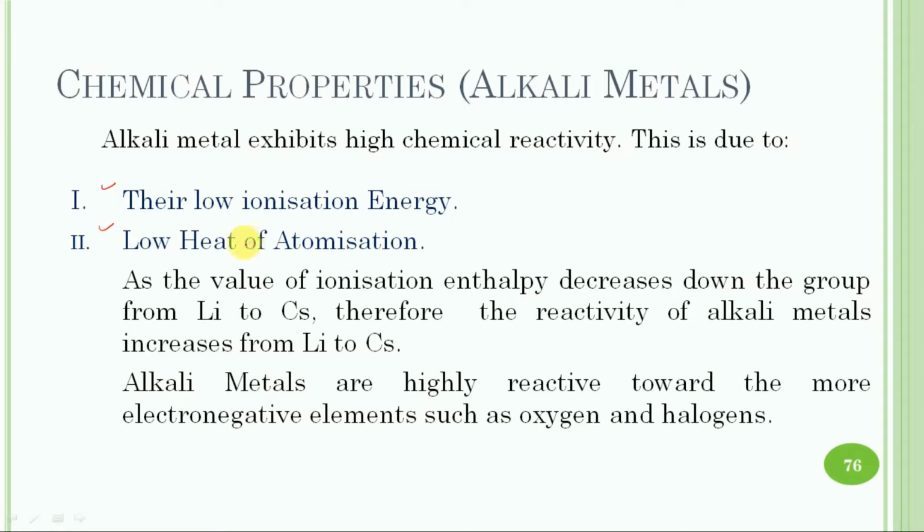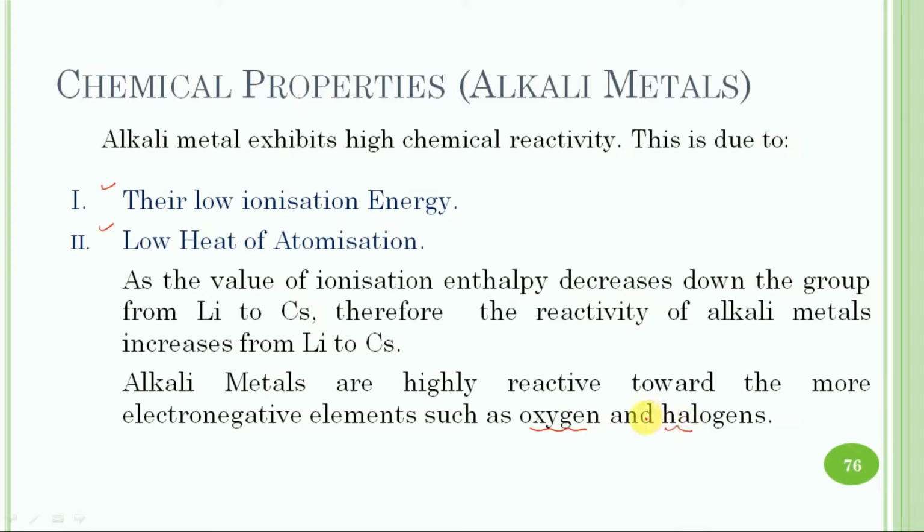As the value of ionization enthalpy decreases as we move down the group from lithium to cesium, the reactivity of the alkali metals also increases from lithium to cesium. The alkali metals are highly reactive towards more electronegative elements such as oxygen and halogens.